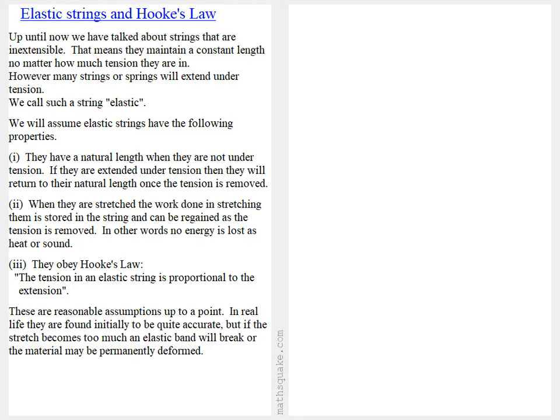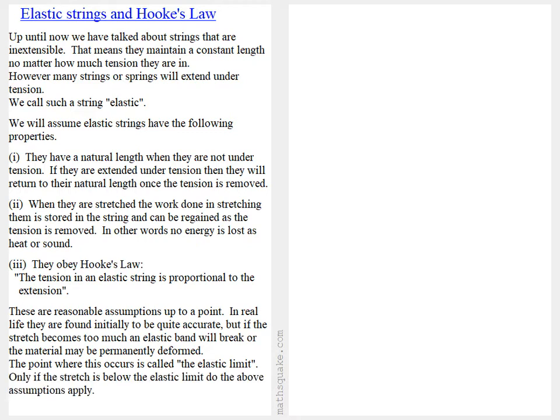Now these are reasonable assumptions up to a point. In real life, they are found generally to be true, but if the stretch becomes too much, an elastic band will break, or the material may be permanently deformed. The point where this occurs is called the elastic limit. Only if the stretch is below the elastic limit do the above assumptions apply.